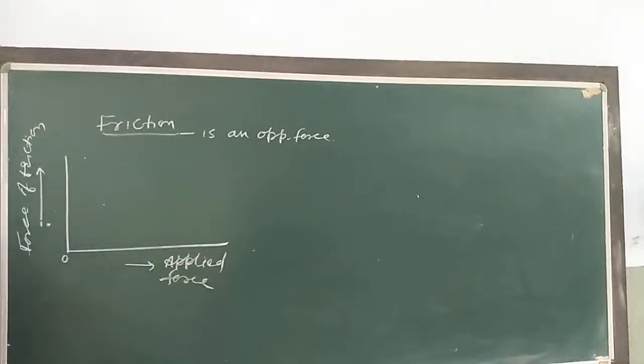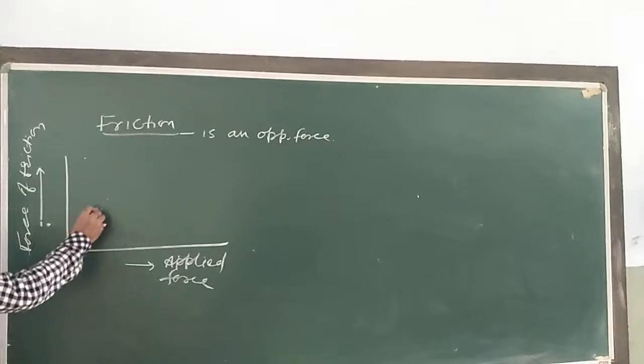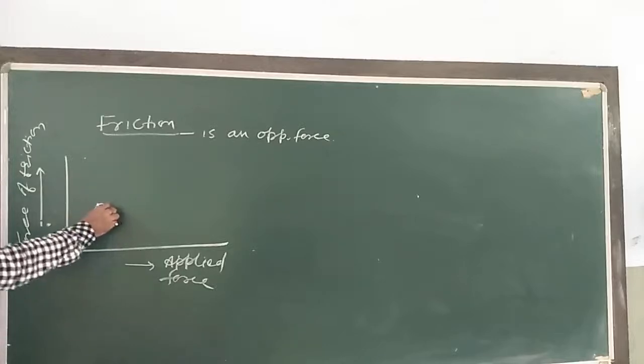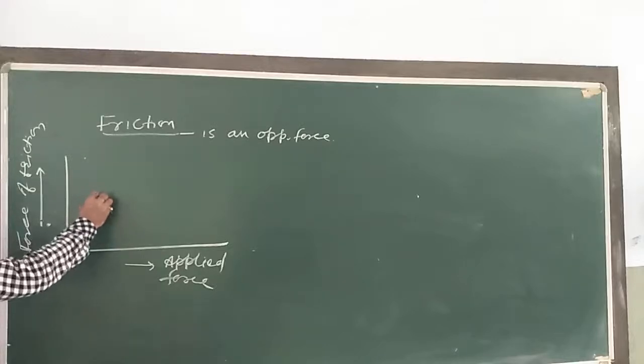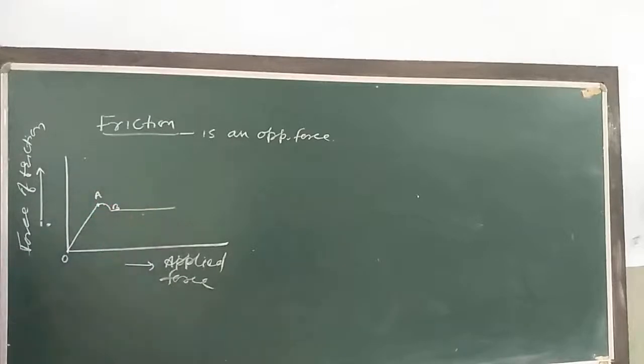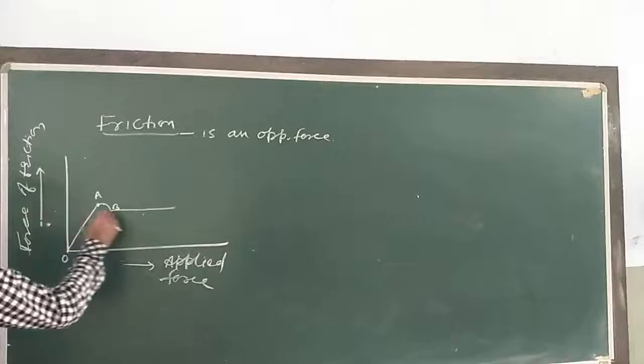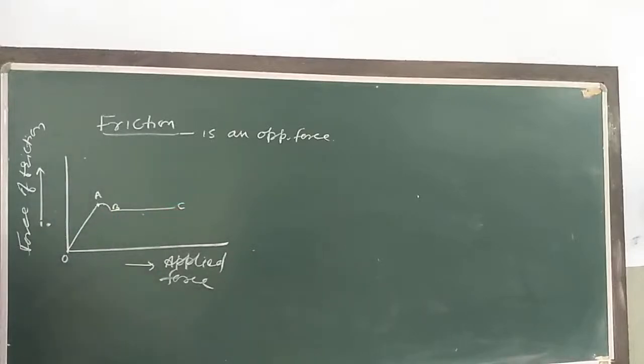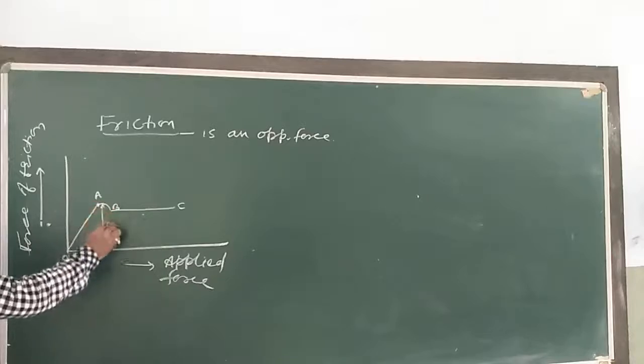So what I am taking here: as the applied force increases, the force of friction also increases until it reaches a maximum value. Then slightly the force of friction decreases, say from point A to point B, and when the body starts moving, there is a constant force of friction from B to C. This point here is the force of limiting friction, Fl.